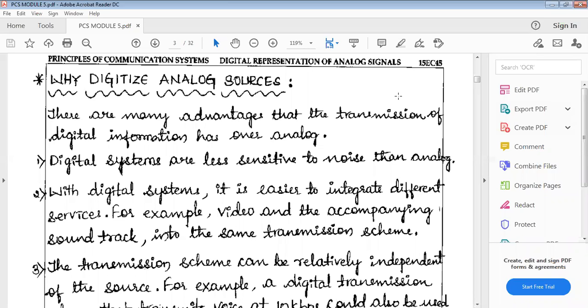To integrate the video and the sound together, it is very easy in the case of digital systems, using some transmission scheme. It is very easy to give these services, to integrate these services, using some transmission scheme. That is why we are converting the analog signal into the digital signal.